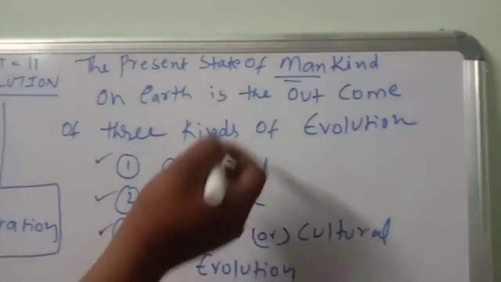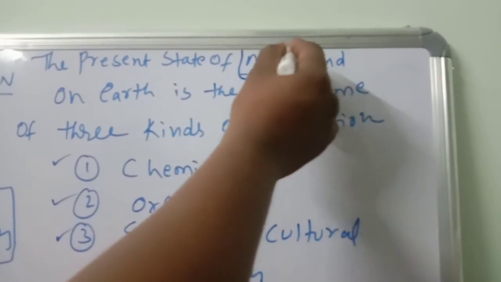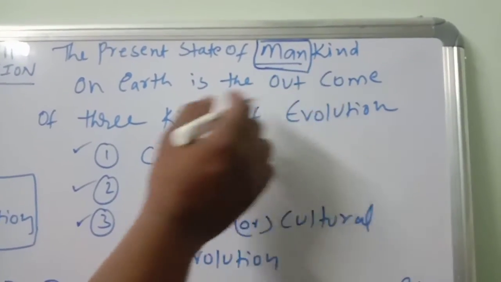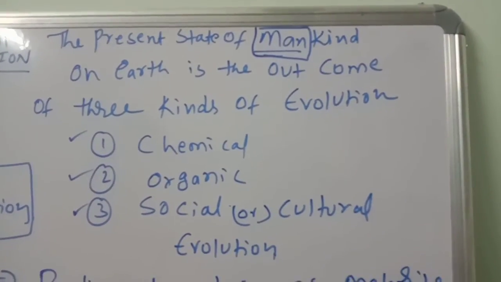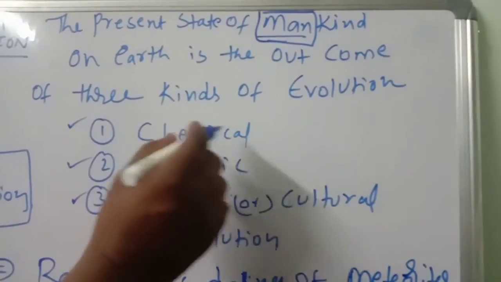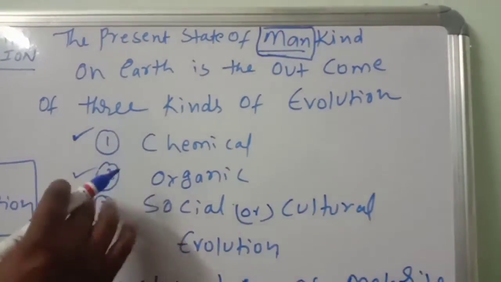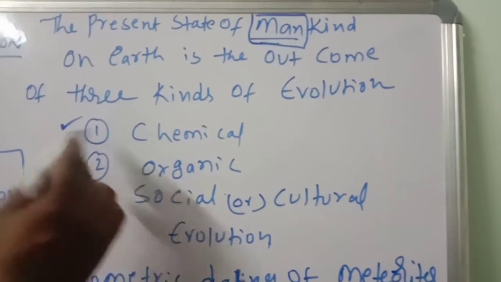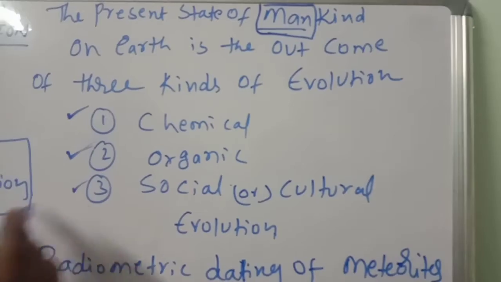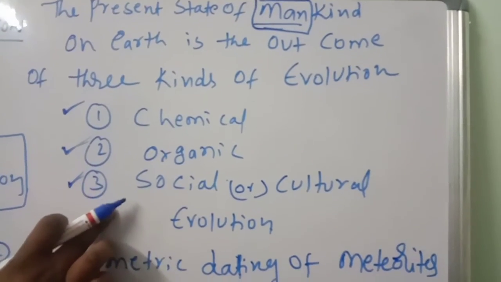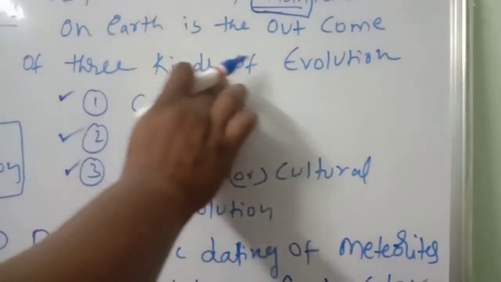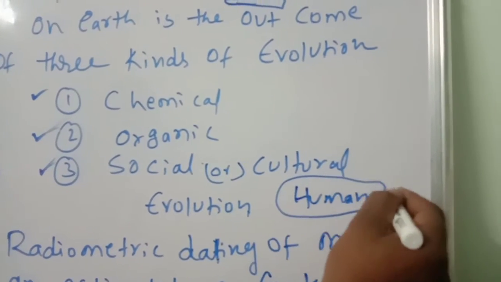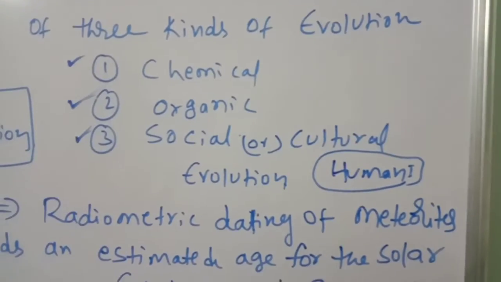So what about us right now? We are humans. How did we come? After three kinds of evolution we came. What are the three evolutions? Number one, chemical evolution, then organic evolution, and after that social evolution. Many changes happened in our body compared with our ancestors. After these three evolutions, we are humans with special characters.